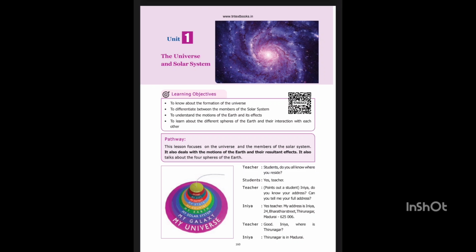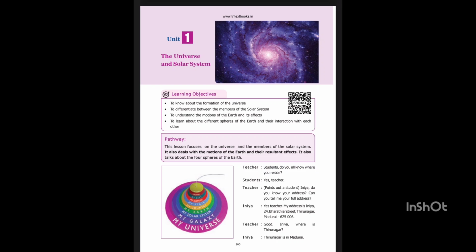Earth, the living planet. The Earth is the 3rd planet from the Sun and the 5th largest planet in the solar system. It is called the blue planet or watery planet because 3/4 of the Earth is covered by water. The Earth is the only planet in the solar system which is not named after any Greek or Roman deity. It is the only planet known to support life. Life is possible on Earth because of the presence of land, air, and water.